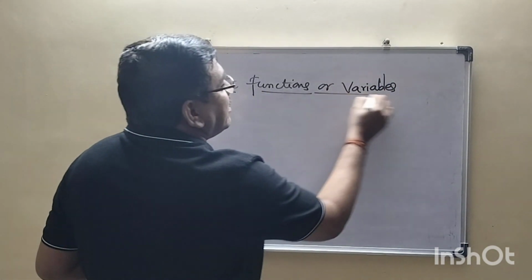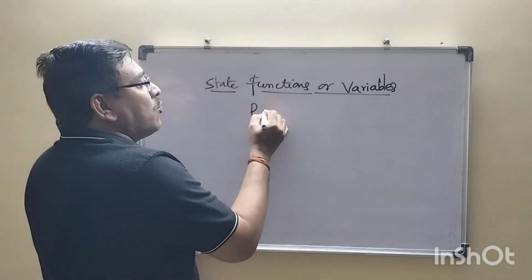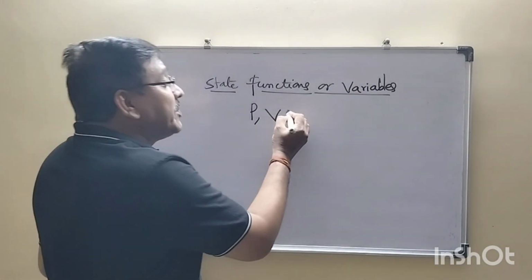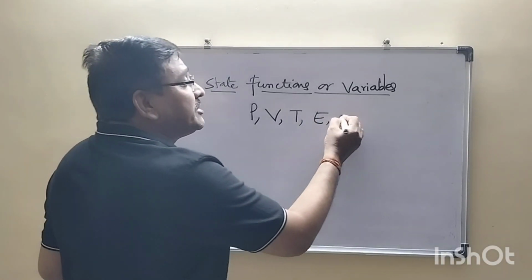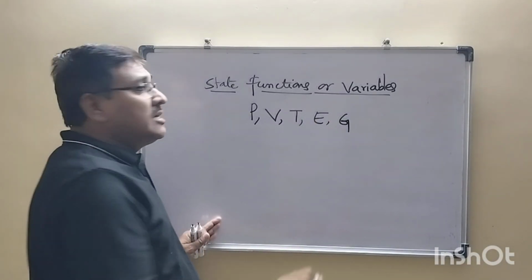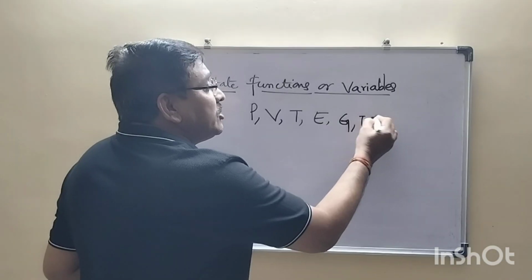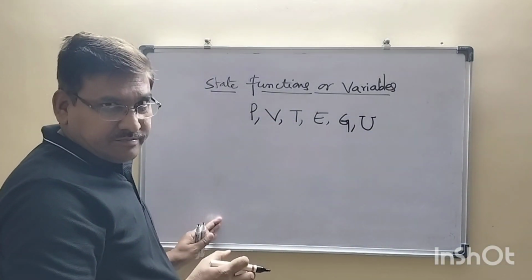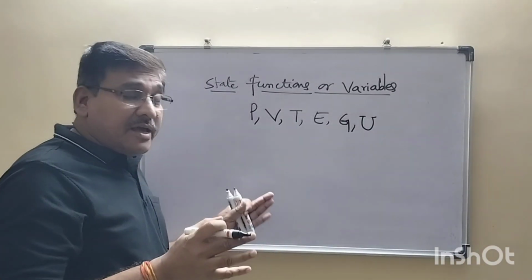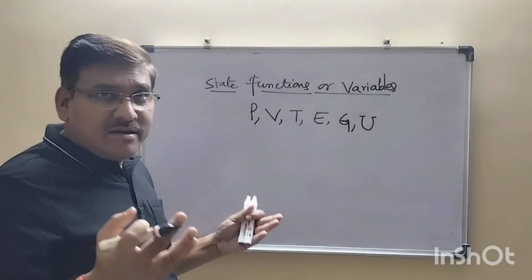Clear? So pressure, volume, temperature, entropy, Gibbs free energy, internal energy, all these are nothing but state functions. Okay, they depend upon the initial state and the final state.